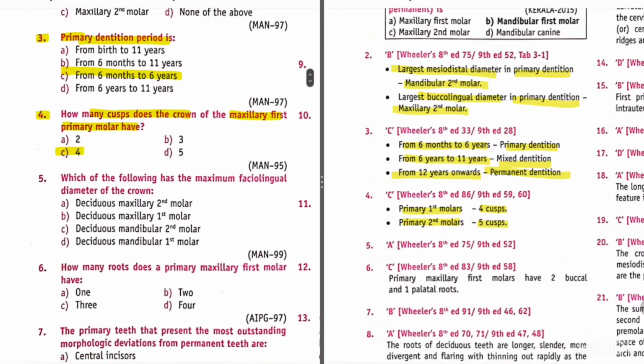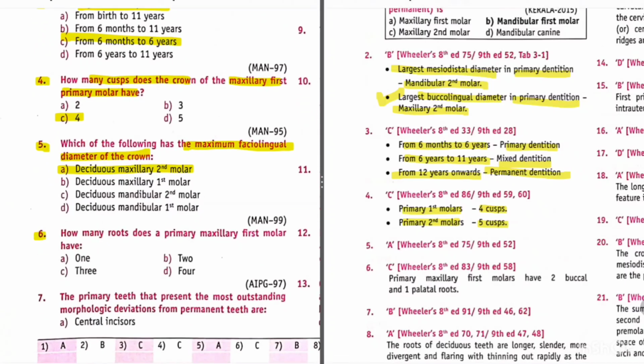Now question 5, which of the following has the maximum faciolingual diameter of the crown? As we studied above, the maximum faciolingual or buccolingual diameter belongs to the maxillary second molar. So its answer will be A. Deciduous maxillary second molar will have the maximum faciolingual diameter of the crown.